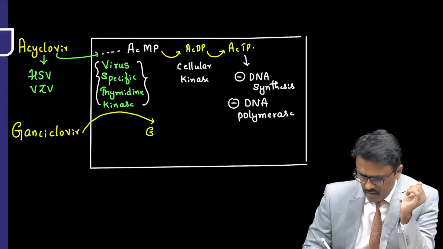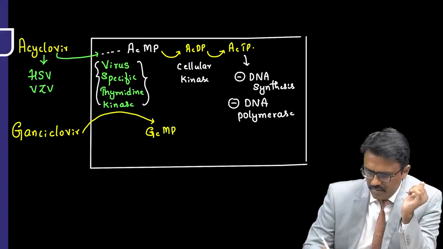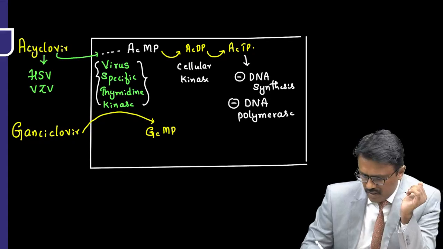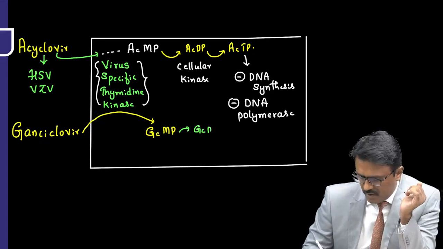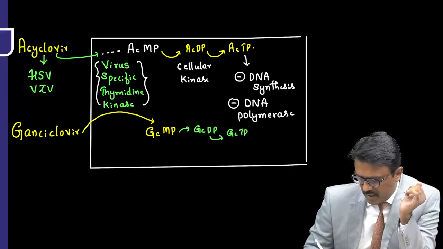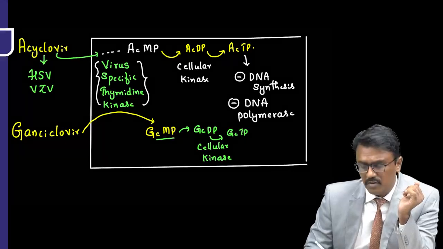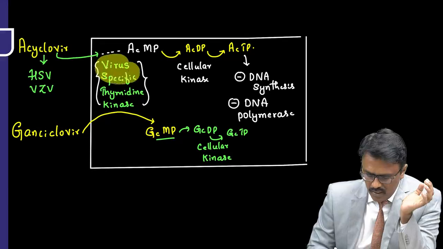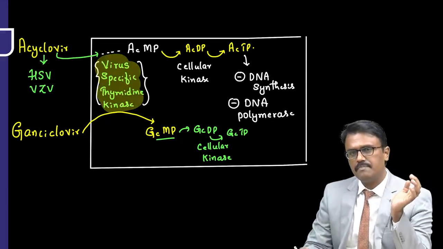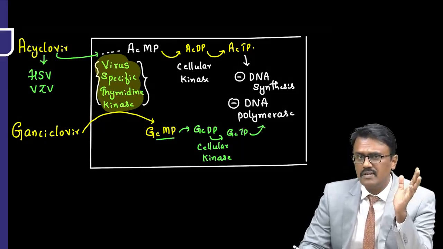What you get is ganciclovir monophosphate, then ganciclovir diphosphate, then ganciclovir triphosphate by the cellular kinase. So to activate ganciclovir also, we require the same enzyme, virus-specific thymidine kinase. By doing that, it also inhibits the DNA polymerase as well as DNA synthesis.